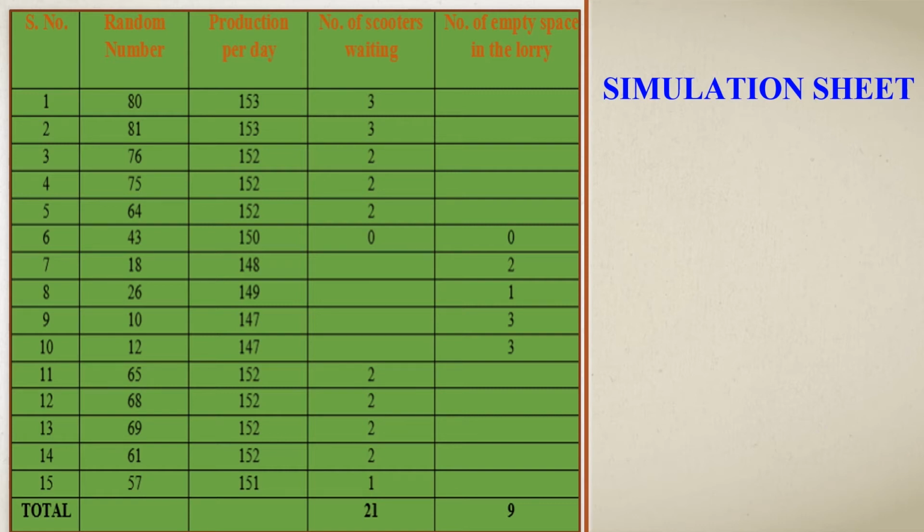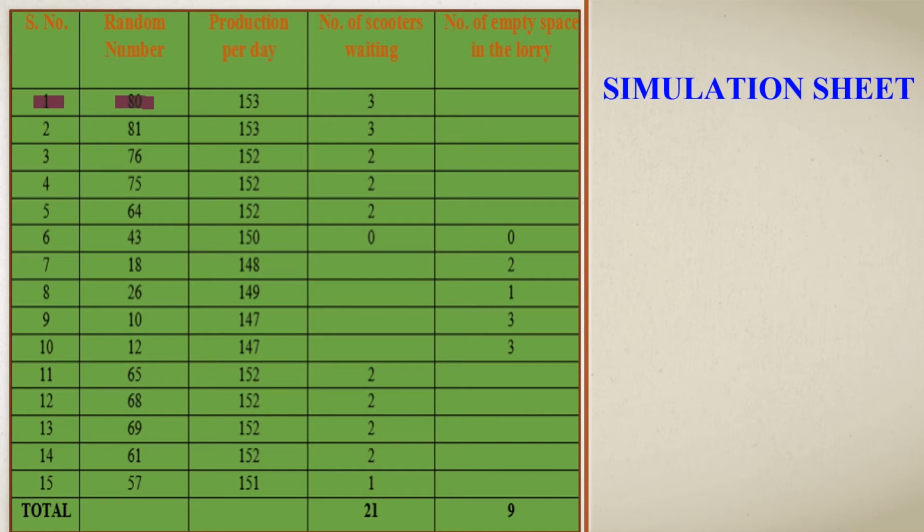Then the random numbers we will get from the question itself. In the simulation sheet, we have to find out the production per day, number of scooters waiting, and number of empty spaces in the lorry. Let's see how to find out the production per day. Consider the first day. The random number assigned is 80.